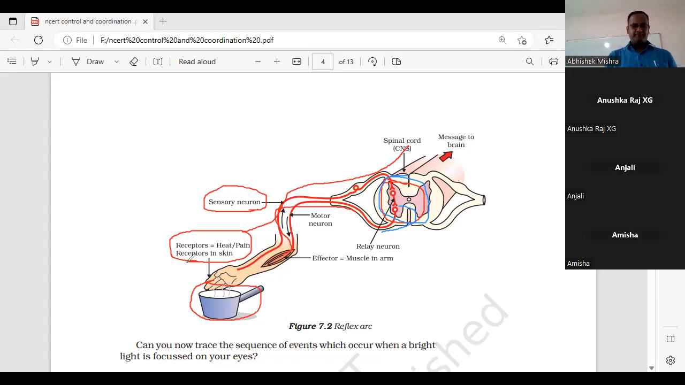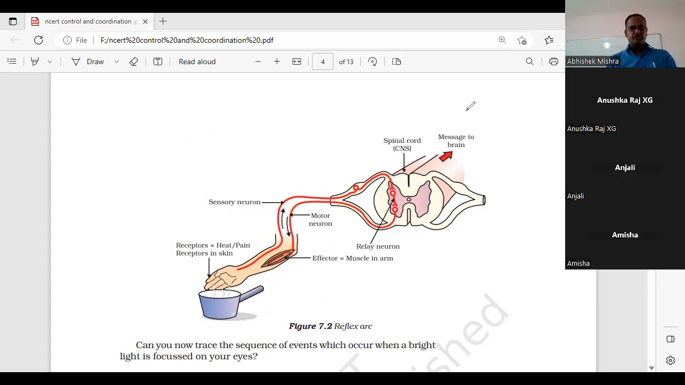This pathway from the receptor to the sensory neuron to the CNS, and again from the CNS to the effector, is called the reflex arc. Is it clear to all? This pathway is called the reflex arc. So are the three types of neuron clear to all?